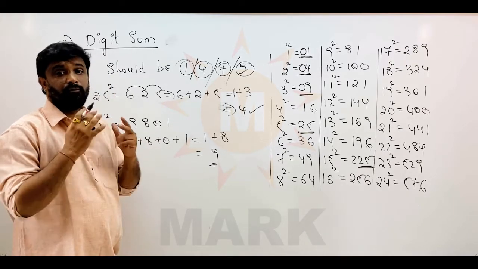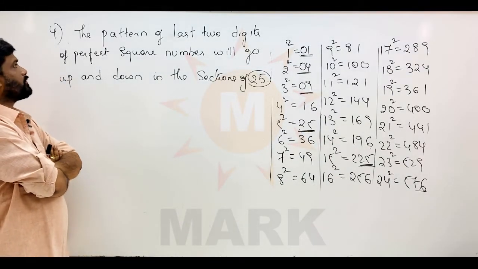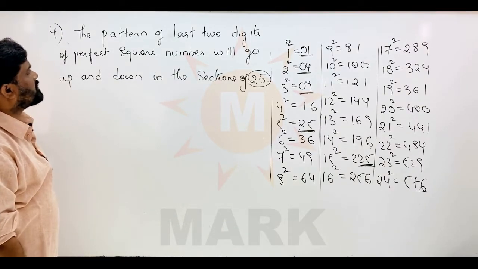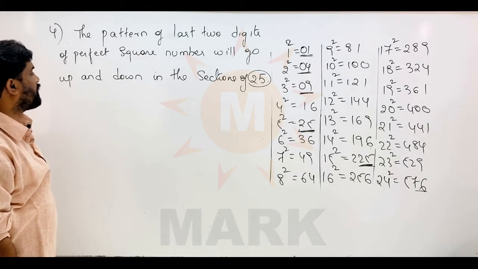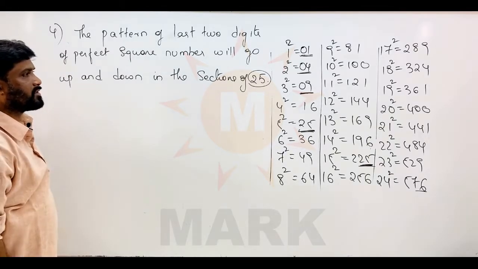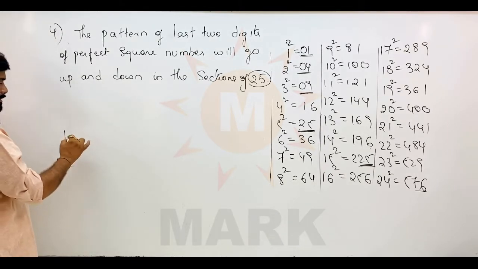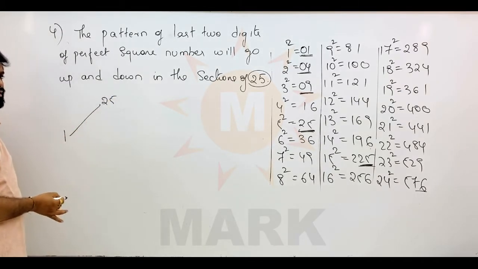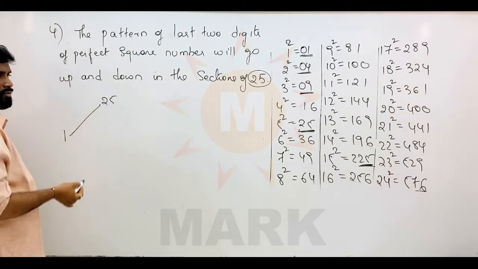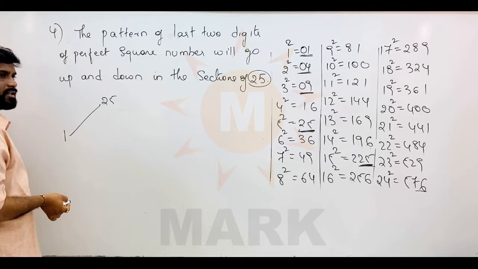Coming to the most important fourth property. Now friends, the fourth important property of perfect square numbers: the pattern of the last 2 digits of a perfect square number will go up and down in sections of 25. I will explain, don't worry, because it is somewhat critical to understand. Take 1 to 25 square. So 1 square is equal to 01, 2 square is equal to 04, 24 square is equal to 576 and 25 square is equal to 625.